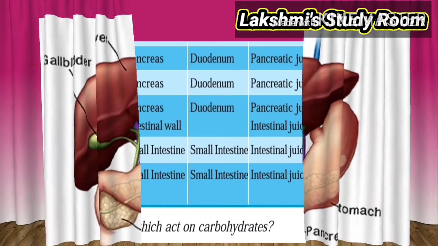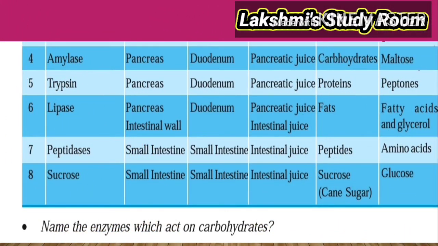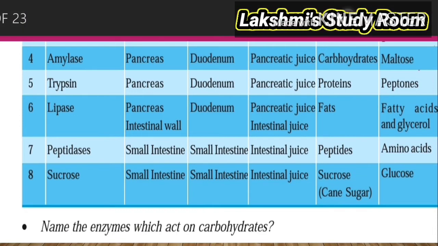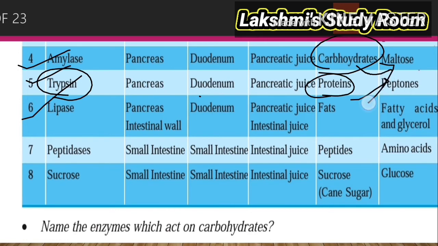The next table is the juices of the pancreas and the juices of the small intestine. The pancreatic juice contains 3 enzymes: amylase, trypsin and lipase. Amylase acts upon the carbohydrates, which break down into maltose. Trypsin is secreted by the pancreas into the duodenum. Trypsin acts upon the proteins, which are converted into peptones. And the next one is lipase. Lipase is an enzyme that acts upon the fats, which are converted into fatty acids and glycerols.